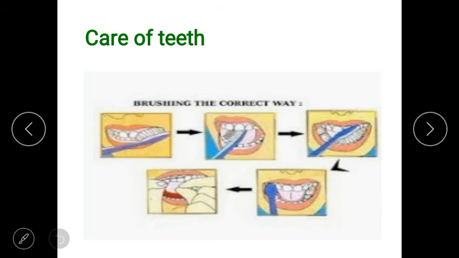Microbes take place and tooth decay can grow in these particles. So you get that tooth decay and you have to go to the dentist to remove the tooth. So we can take care of teeth by brushing our teeth at least twice a day and rinsing our mouth after every meal. So after every meal you should rinse your mouth, okay, and brush your teeth twice a day,